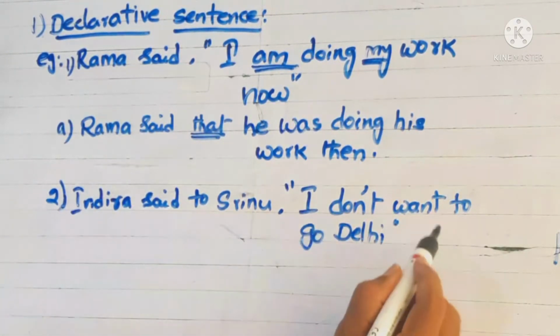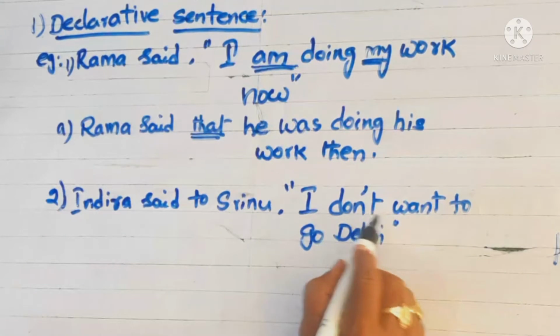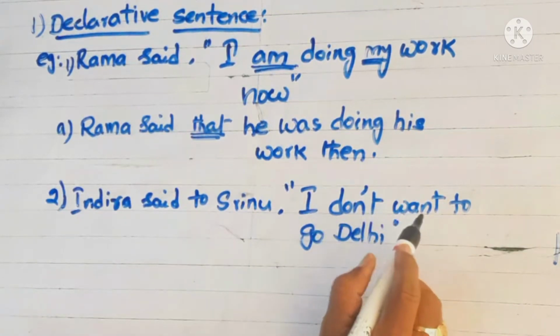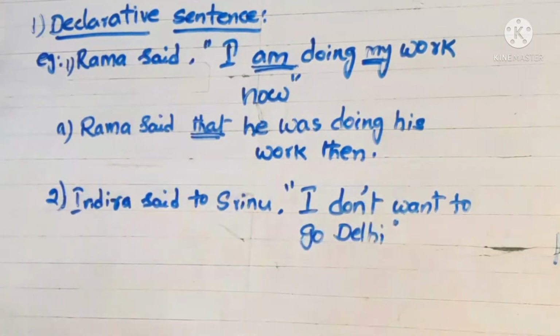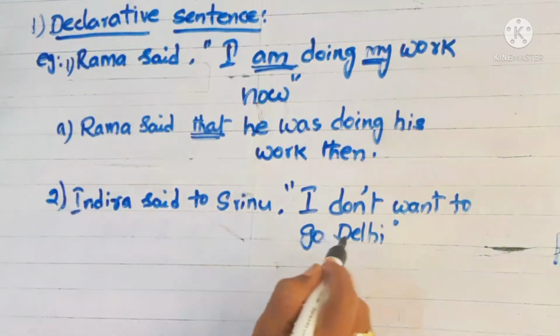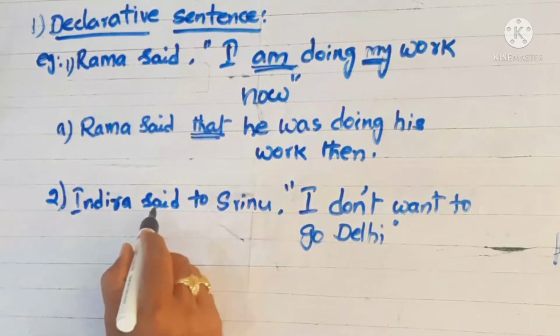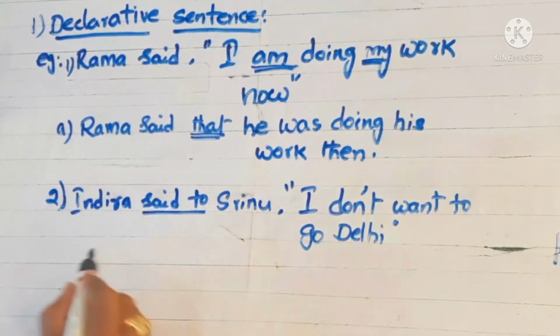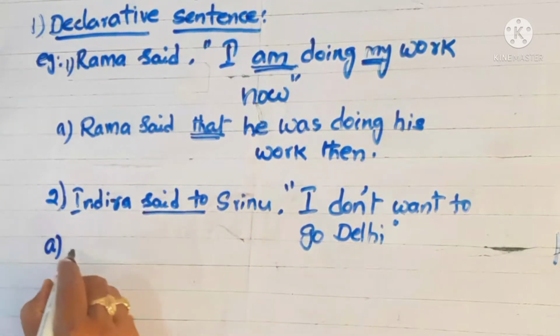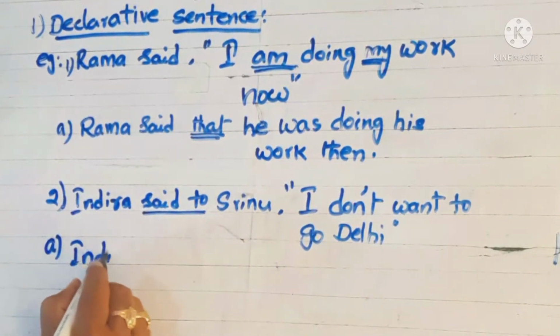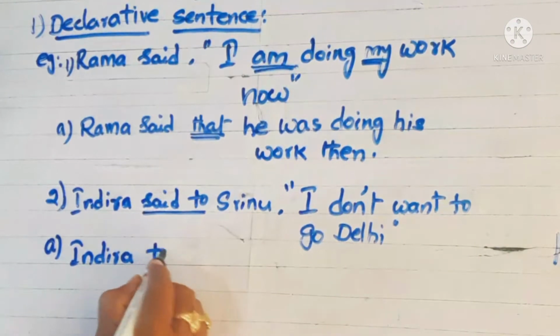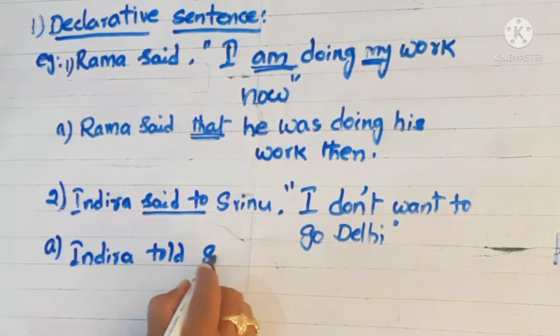Here, this is also a declarative sentence because it gives a statement. So how could we change? Here said to converts to told. Okay, Indira told Srinu.